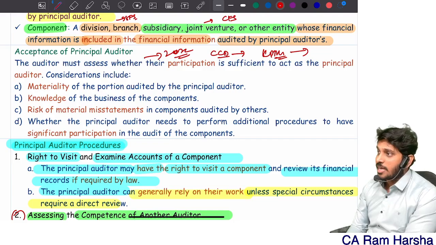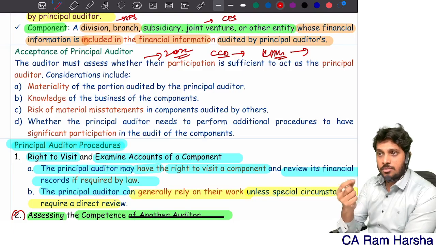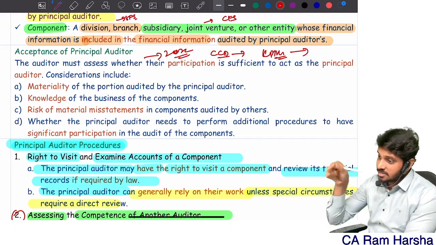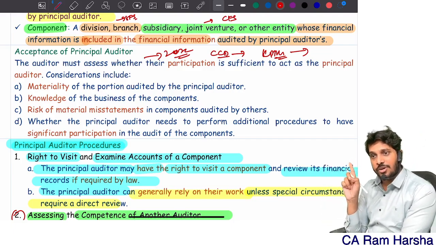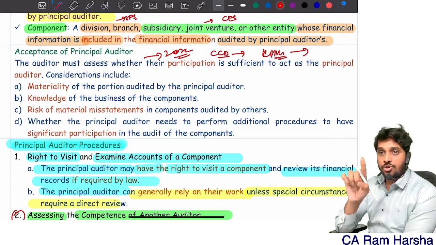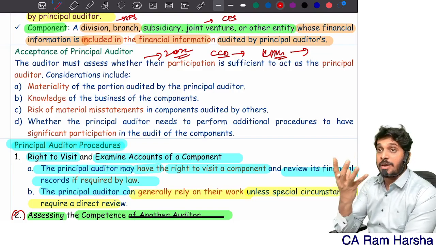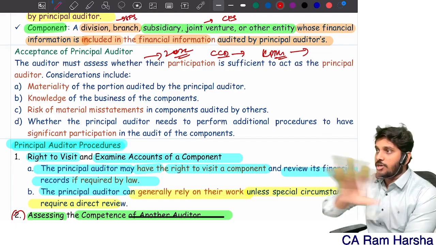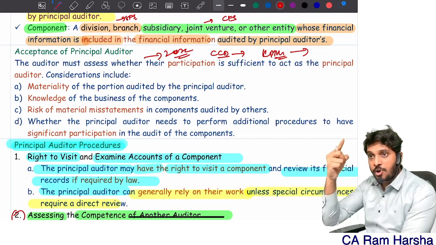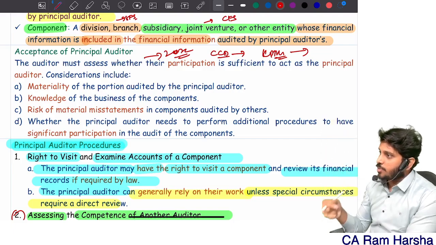Okay, this is what is happening in India. In some companies, the principal auditor is doing the main company audit, which hardly transacts anything, and the subsidiary company is being audited by other auditors. Now what amendment are they proposing in SA 600? You should not accept as a principal auditor if you are not doing the audit of the major transactions. If you are not doing the audit, you shouldn't accept. You see bank guidelines, RBI guidelines: the principal auditor has to do the top 20 branches.